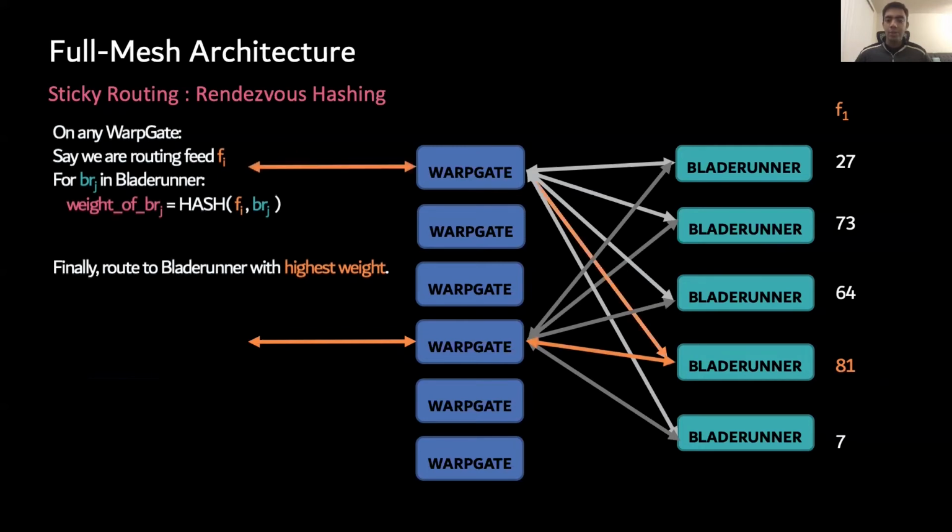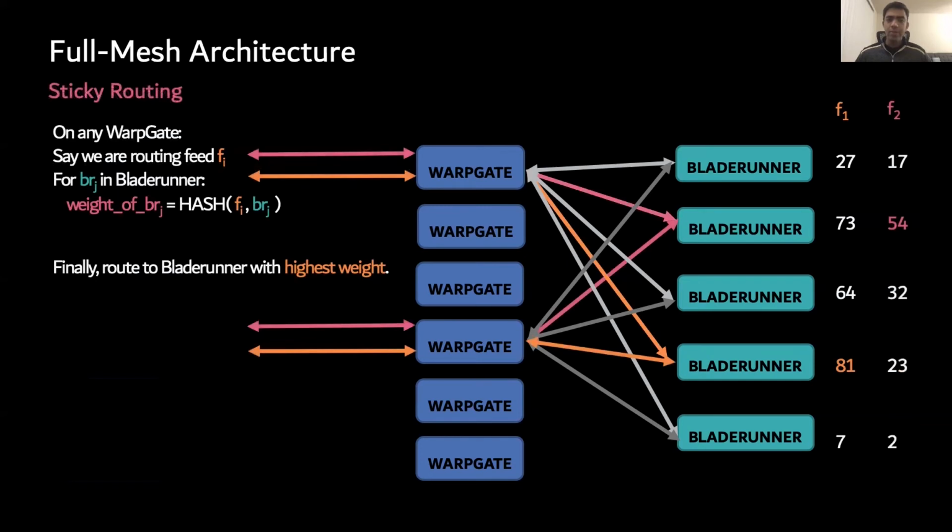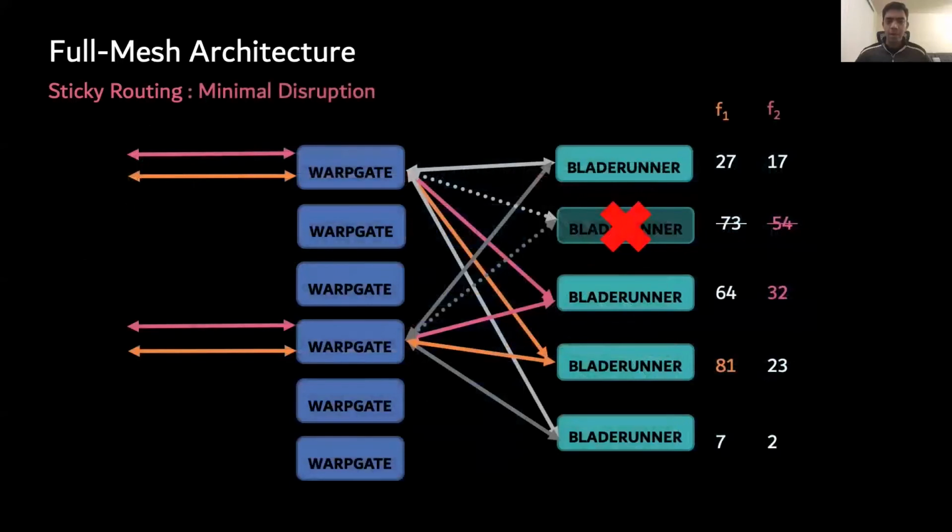So now if a stream requesting real-time data from the same feed lands on a different warp gate, the result is the same since the weights are the same for feed 1. Streams that care about a different data feed, F2, depicted in pink, would have different weights for each Blade Runner. This leads to F2 picking a different host to be sticky on. The promise of minimal disruption is still valid.